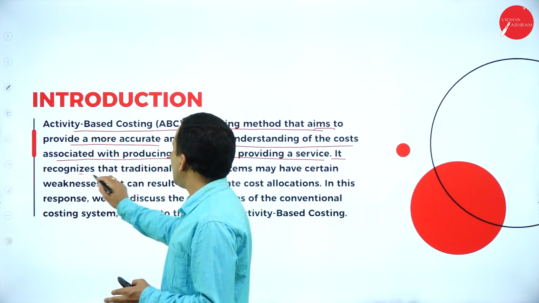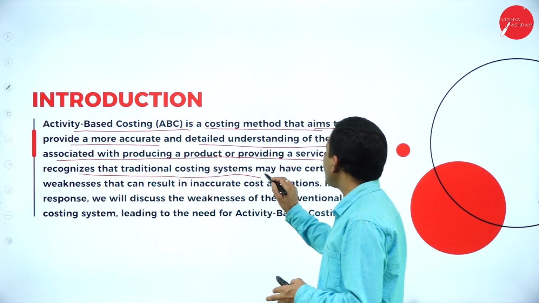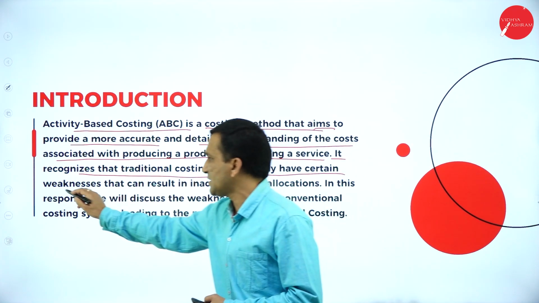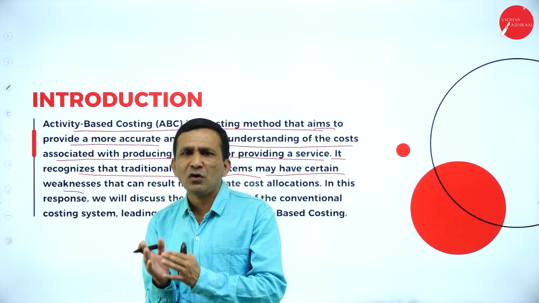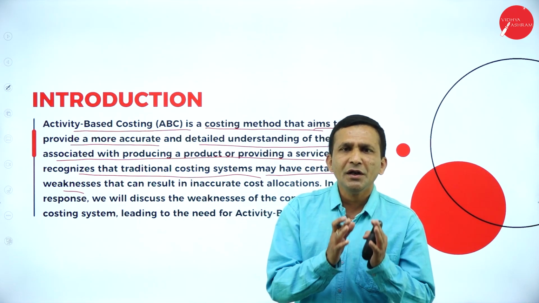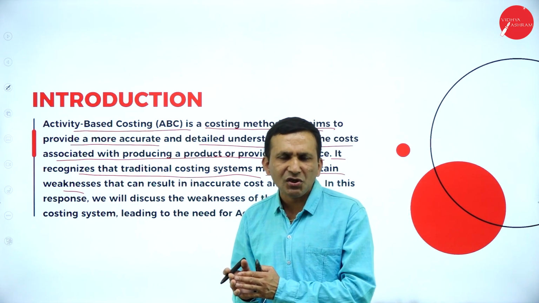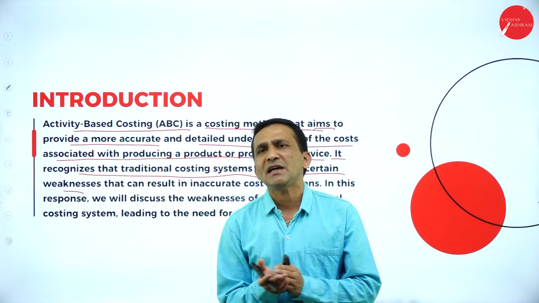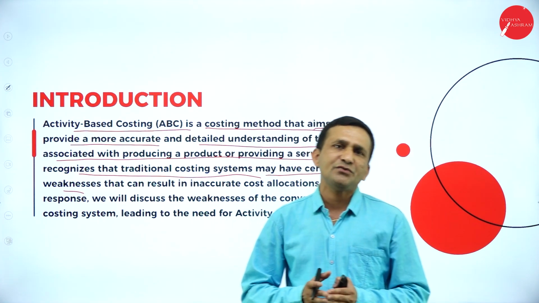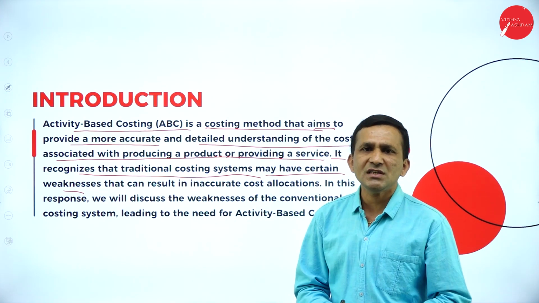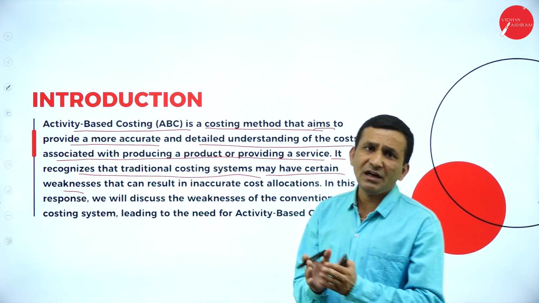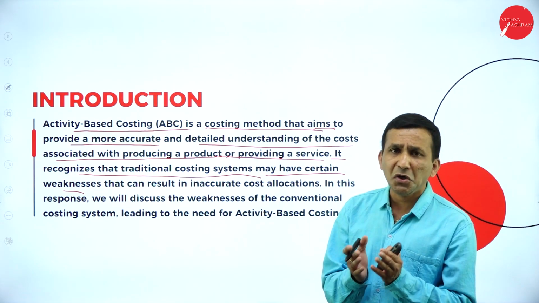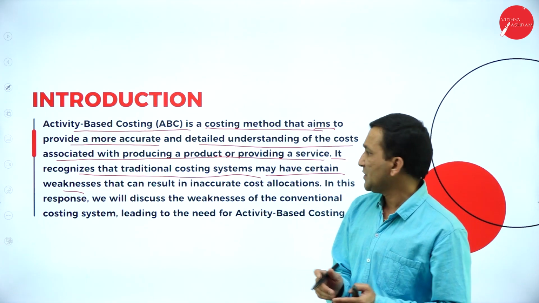To recognize the traditional costing system may have certain weakness, because it is focusing only on the labor, okay, focusing only on the material, okay, other overheads are not at all considered. But in case of activity, each and every overhead we are calculating, which is focusing on the labor intensive or machine related number of activities, what and all is going on in the manufacturing sector.